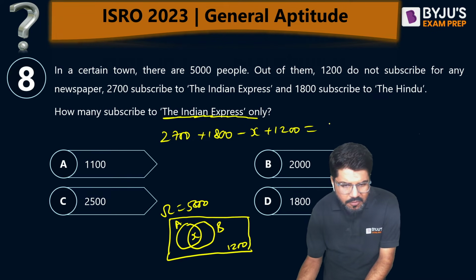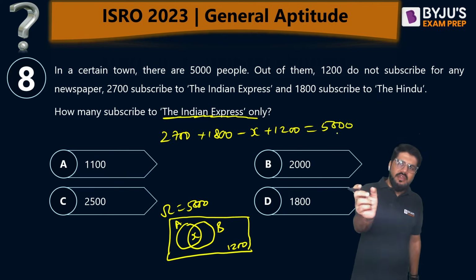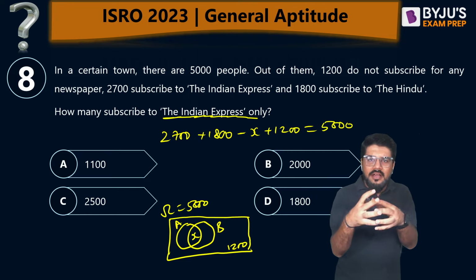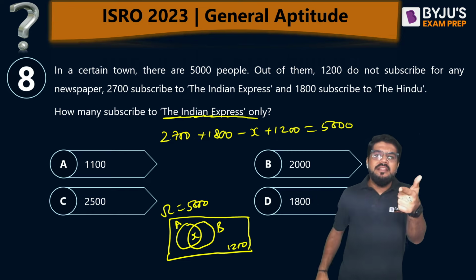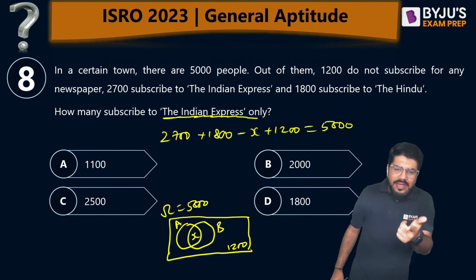What are the total number of people? This should be equal to 5,000. So one, total number of people, 5,000, is given. One we can draw from the Venn diagram: total from A, total from B. But when you add A and B, X is common. It is like the probability case also, P(A) plus P(B) minus P(A intersection B), because the intersection is counted twice when you add A and B.